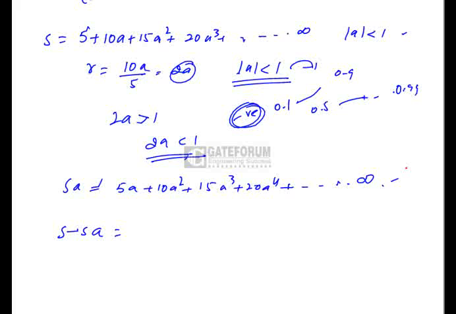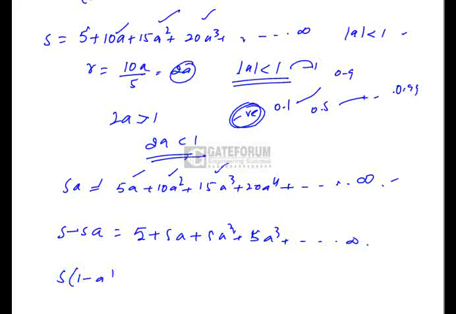So let us look here. 5, so there is nothing to subtract here. Then 10a minus 5a will be 5a. 15a square minus 10a square will be 5a square. Similarly 20a cube minus 15a cube is 5a cube, plus so on up to infinity. I can write this as s into 1 minus a is equal to 5 into 1 plus a plus a square plus so on up to infinity.